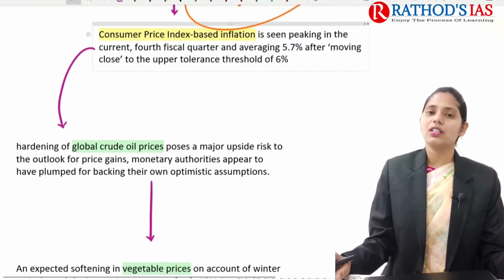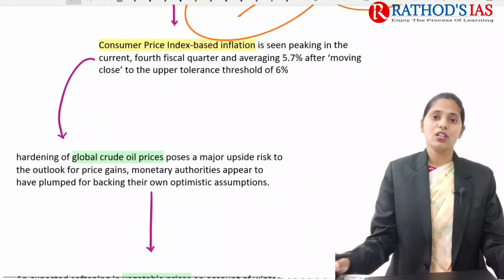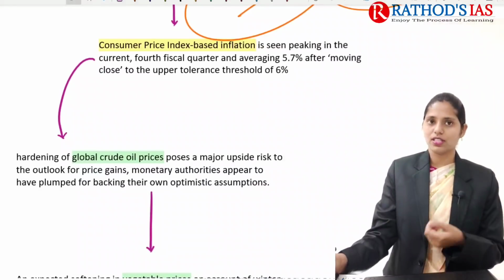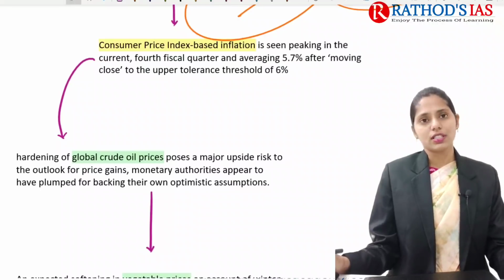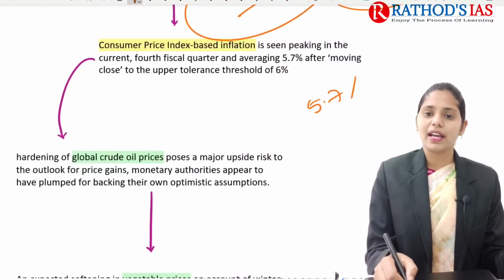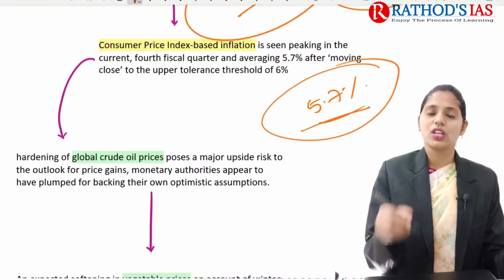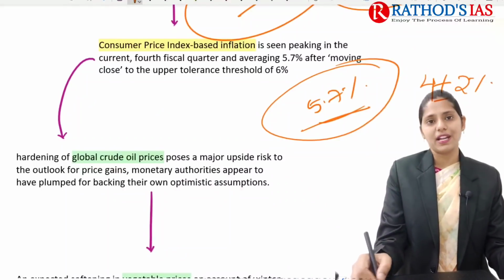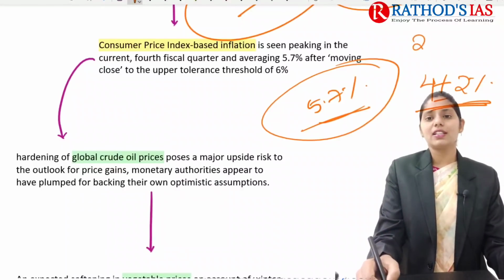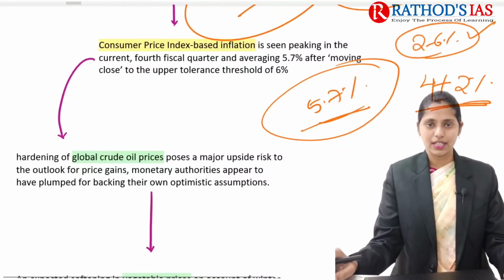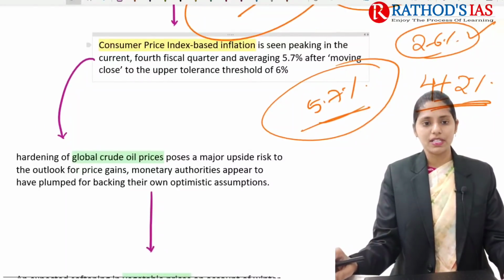Even in our market we are seeing inflation. If we talk about inflation, we have the wholesale price index as well as the consumer price index. The recent consumer price index of January said that the inflation seen in the market is 5.7%. But the inflation target is that the RBI needs to maintain it within 4 plus or minus 2%, that is 2 to 6%. It should be maintained between 2 to 6%, and it is 5.7%.